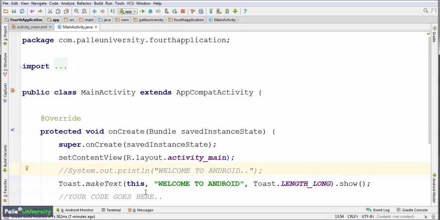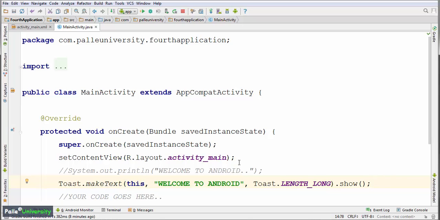Now let me talk briefly about what is this. In common man language, this means I want to display this message on this screen. Whereas in terms of Java programming, this means I want to display this message on the current object. This means current object. Who is your current object? Your screen is the current object. Basically, you are telling Android, with this you are saying, I want to display this message on the current screen object. That is the meaning of this.